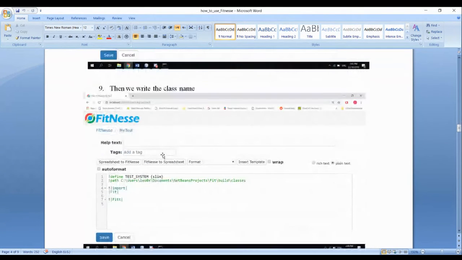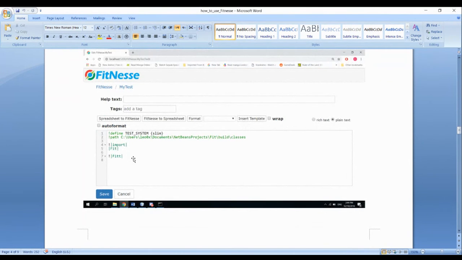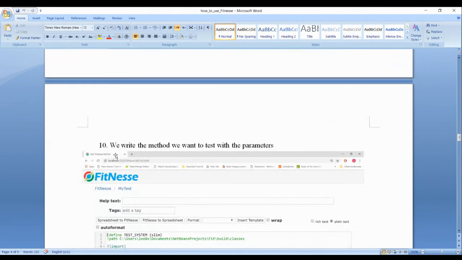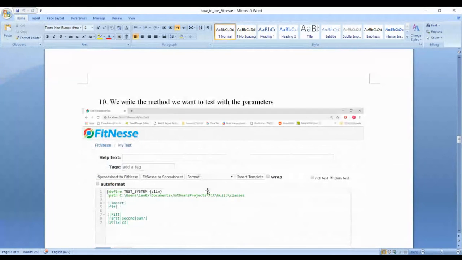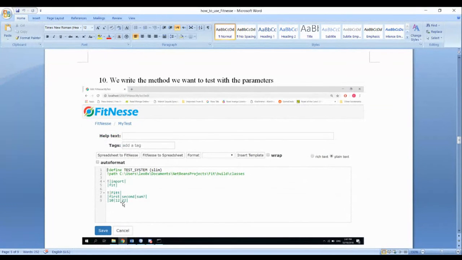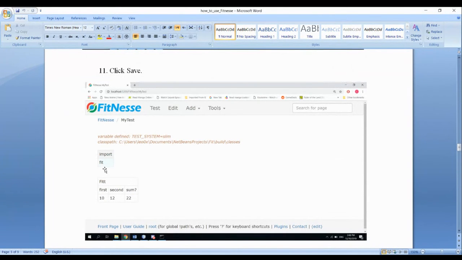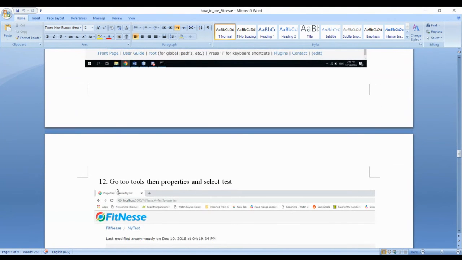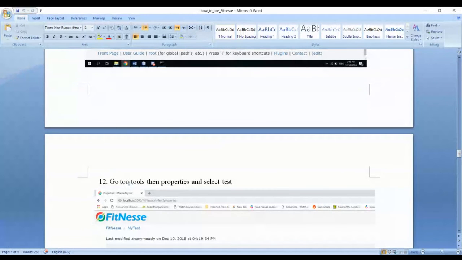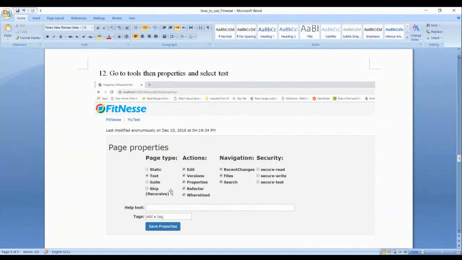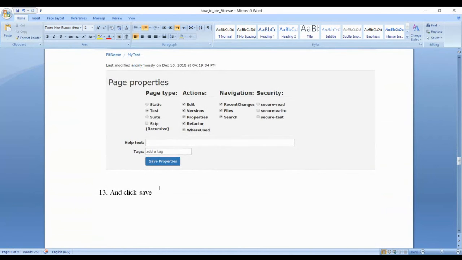Define test system slim. Then we write the class name. We write the method we want to test with the parameter fit first, second, sum 10, 12, 22. Import fit 10, 12, 22. Then go to tools, and then in properties select test and click save.